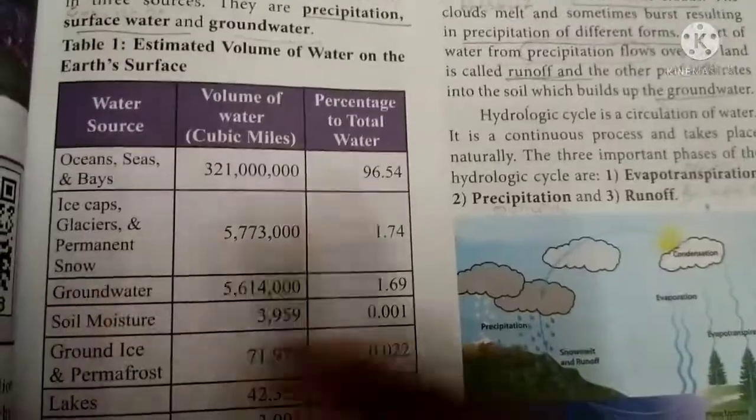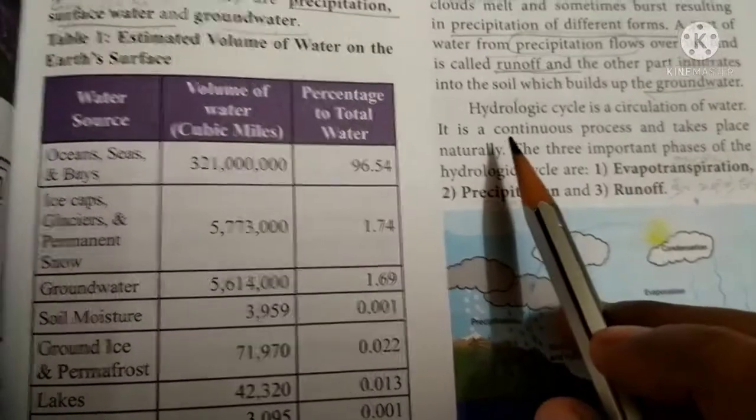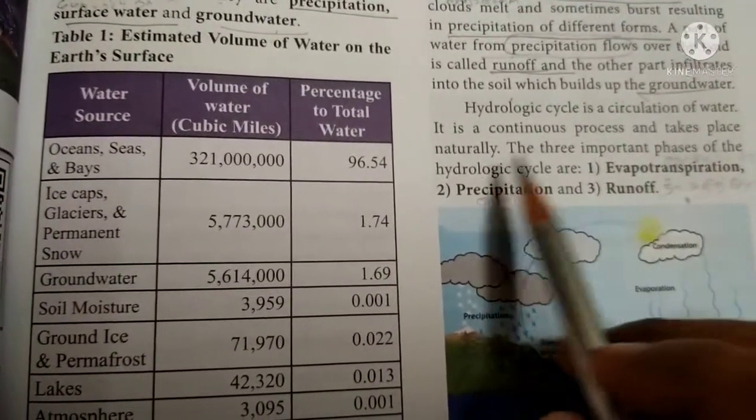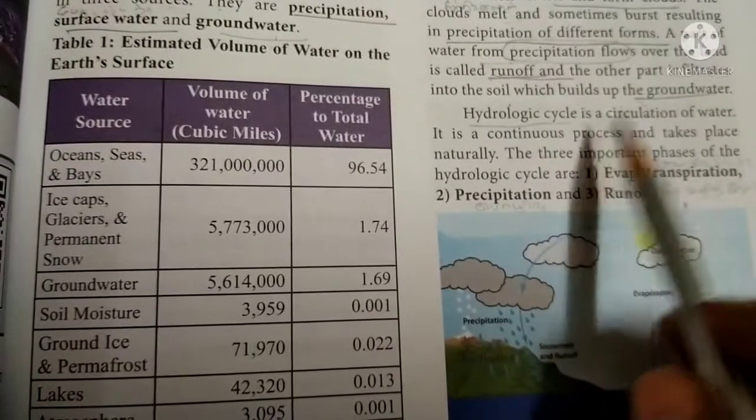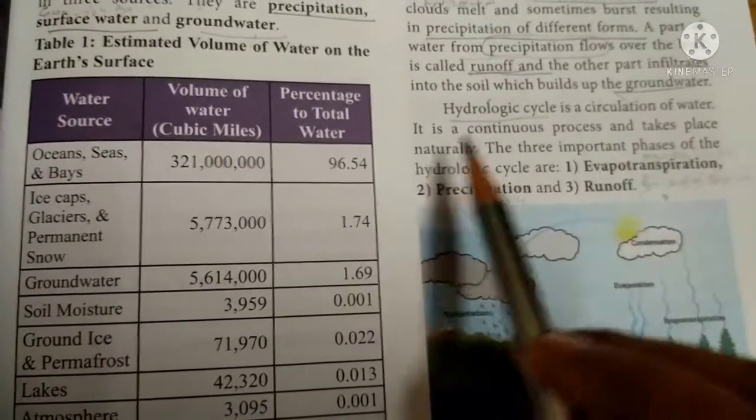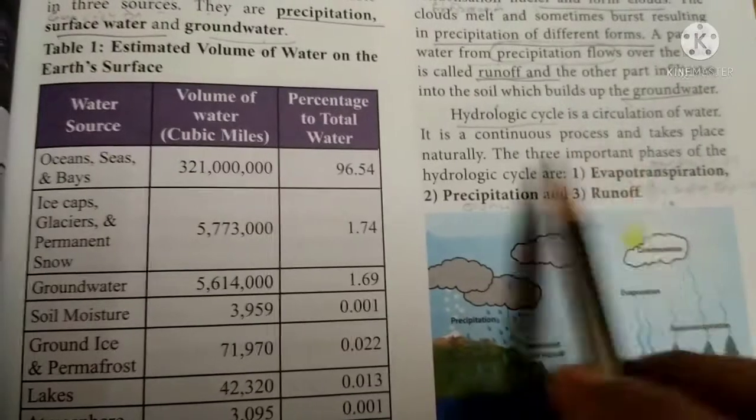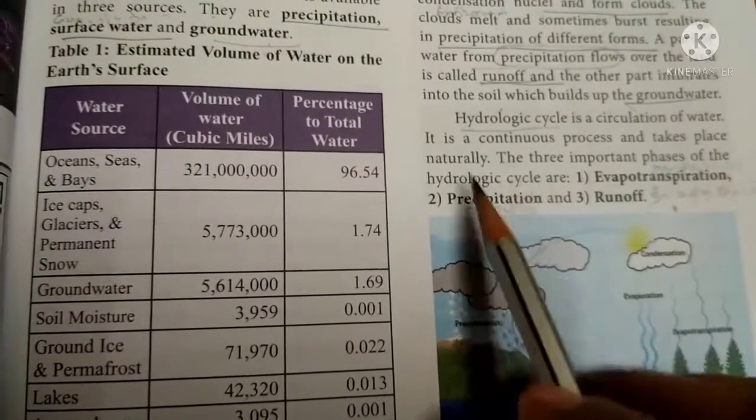The hydrologic cycle is a circulation of water. It is a continuous process and takes place naturally. So the hydrological cycle is a circulation of water, and it is a continuous process that happens naturally.